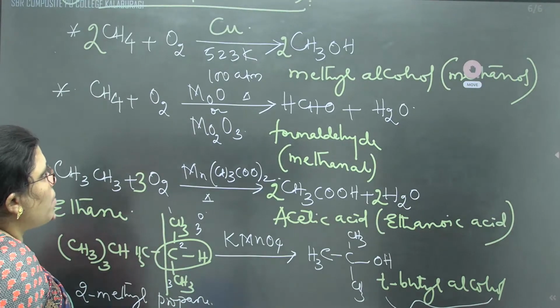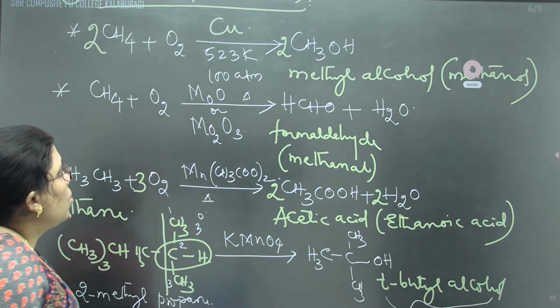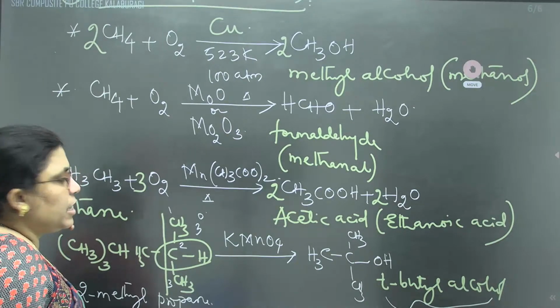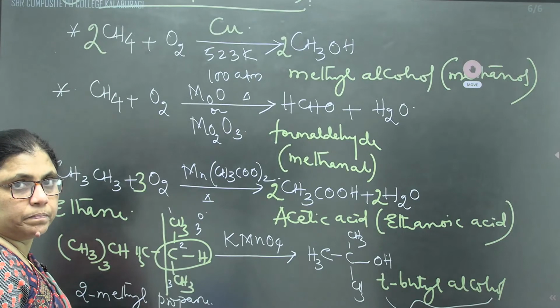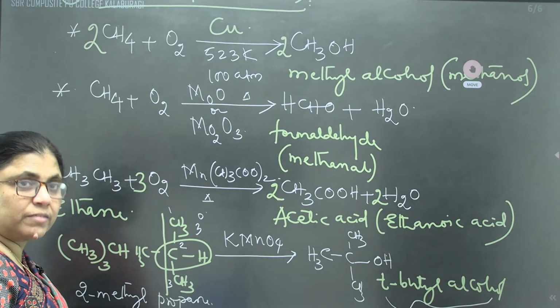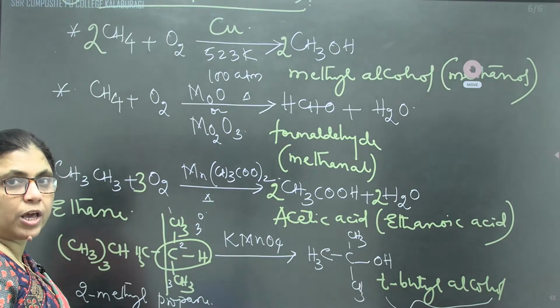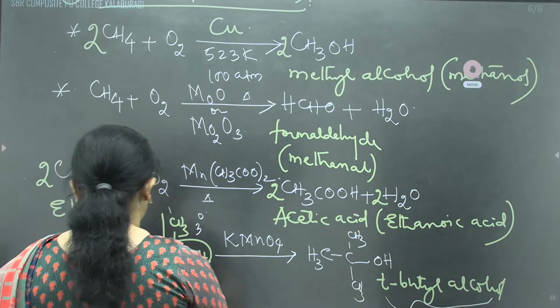For example, copper at 523 Kelvin and 100 atm will give methanol. Molybdenum oxide will produce methanol. Then manganese acetate will produce acetic acid, whereas the tertiary carbon atom must be tertiary, means the carbon should contain only one hydrogen atom. Tertiary carbon with potassium permanganate will produce tertiary butyl alcohol.